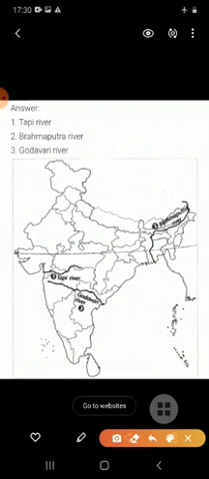Just see how you have to locate. As in front of the questions, you have to paste a map of India, and on the map of India you have to locate these things. First one is the Tapi river. So students, just see where you have to locate the Tapi river. Tapi river you have to locate here. The Tapi river rises in the Satpura ranges in the Betul district of Madhya Pradesh.